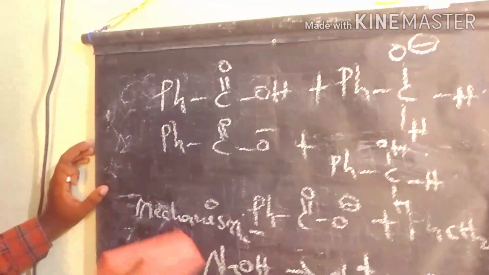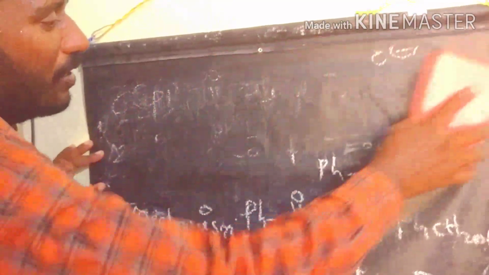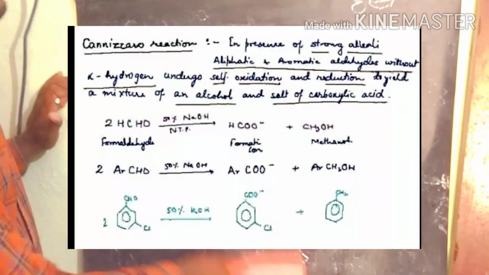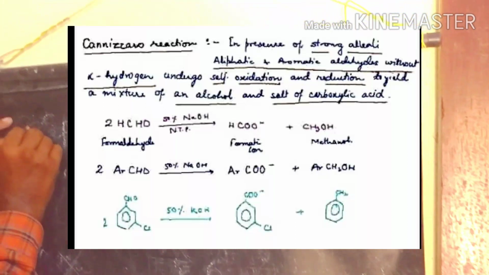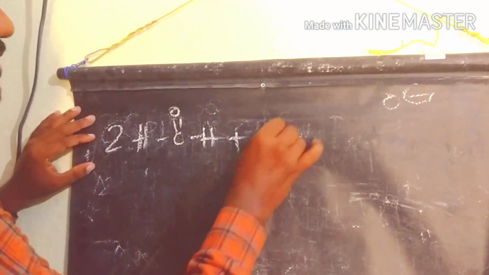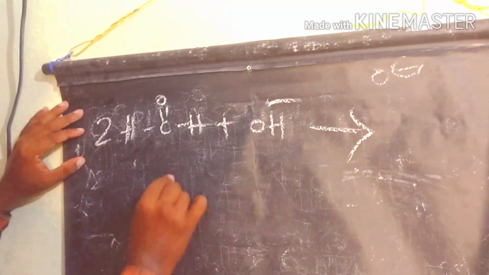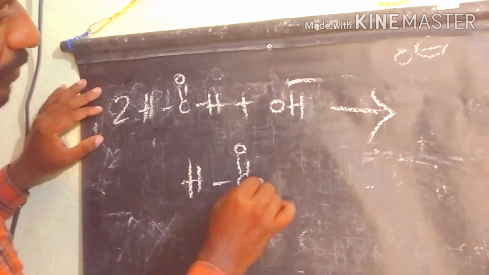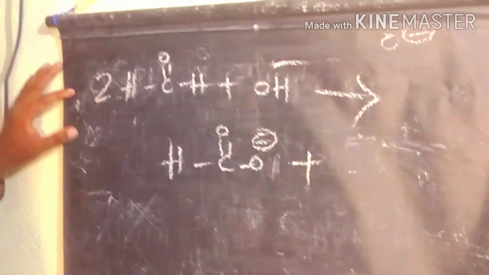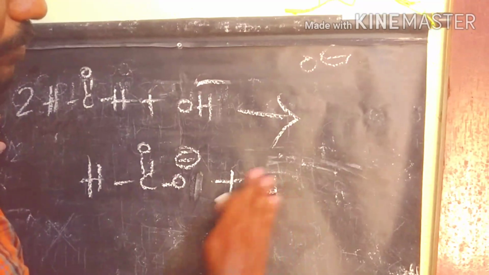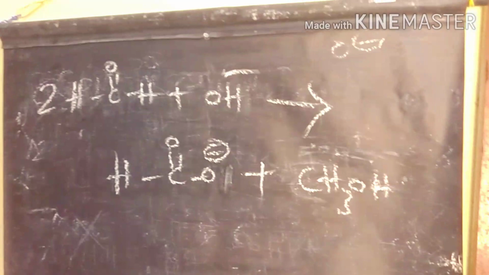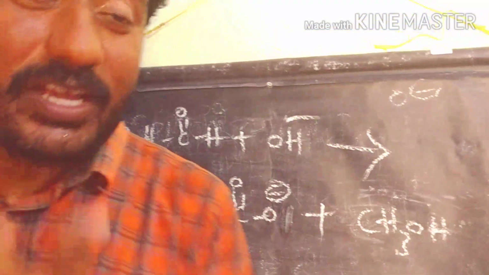Let's discuss another simple example, formaldehyde. What is happening when we take formaldehyde? If you take 2 moles of formaldehyde in basic condition, what is happening? Formic acid, that means formate ion, plus methanol are the products. So when you take 2 moles of formaldehyde, we are getting these products.